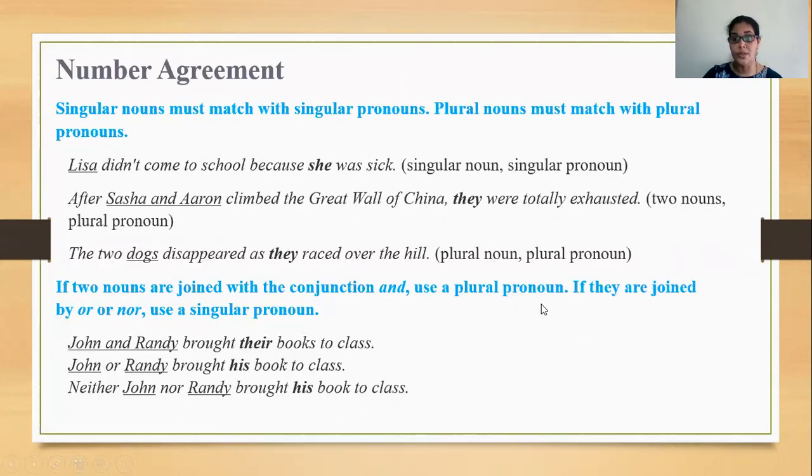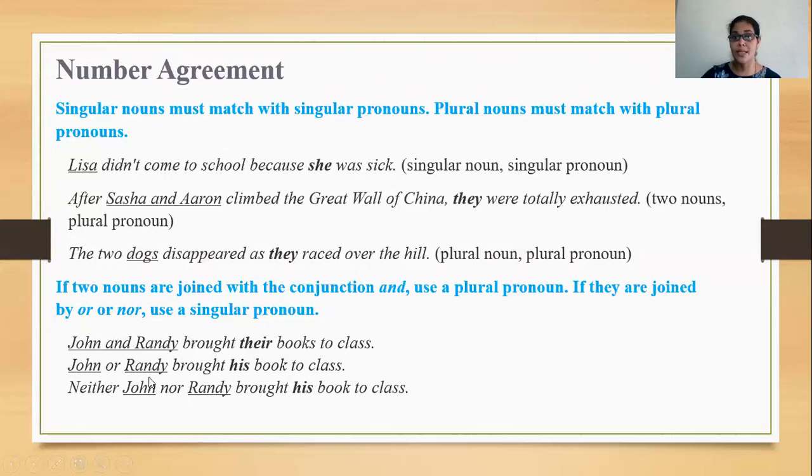You have to remember this, students. If they are joined by or or nor, use a singular pronoun. So if the conjunction and is used between two singular nouns, the pronoun is always plural. But if two singular nouns are joined with or, neither nor, either or, in such cases, the pronoun is always singular. You can quickly read these examples. John and Randy brought their books. I told you, if it is the conjunction and, automatically the pronoun is plural, even though you have two singular nouns.